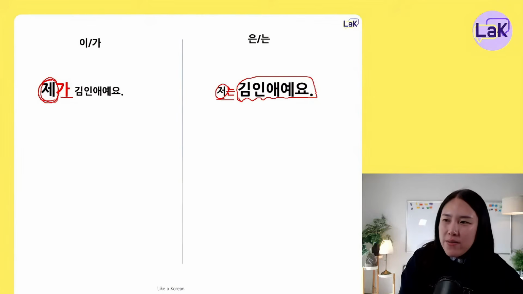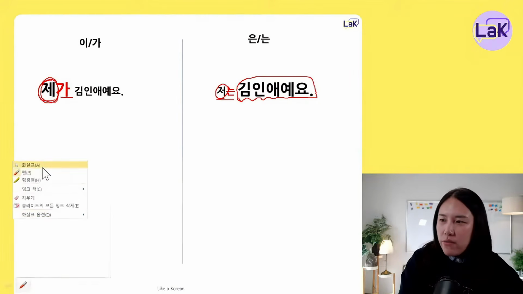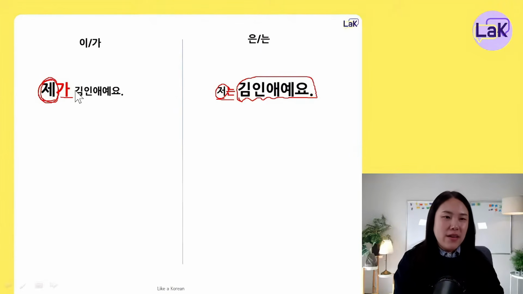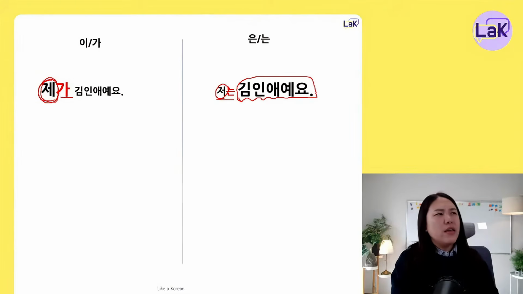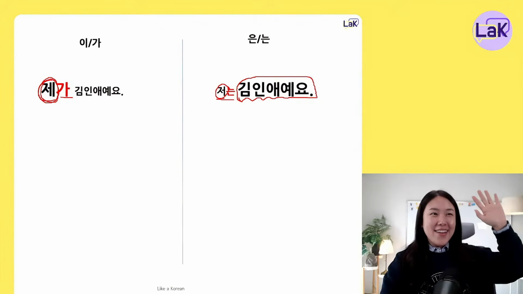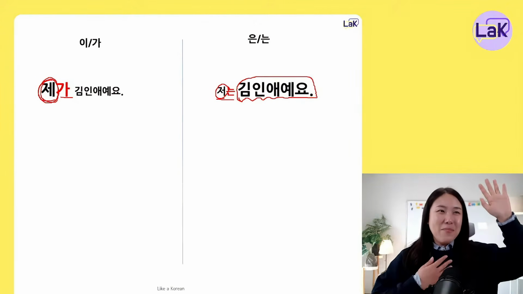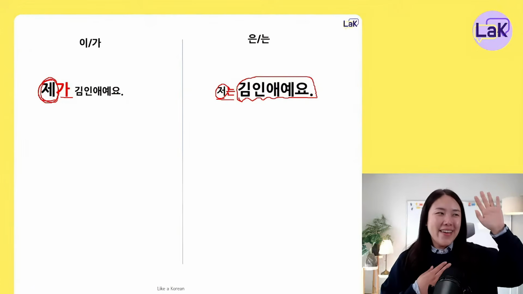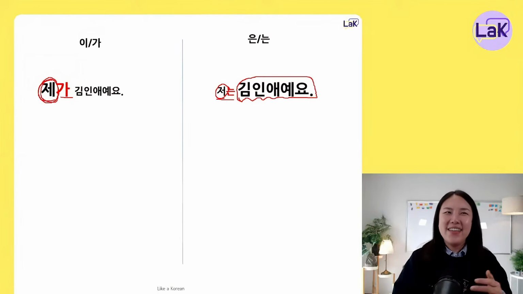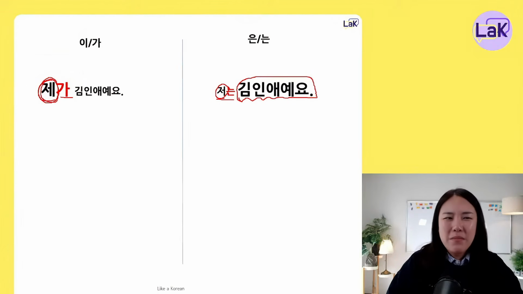Then in what case do we use the first one, 제가 김이네요? In a case where someone is asking you, who's 김이네? Then you can say, 제가 김이네요. It's me. I am the 김이네. If you want to emphasize 저, then you can say 제가 김이네요. It's a simple example, but you can use it in many different cases.